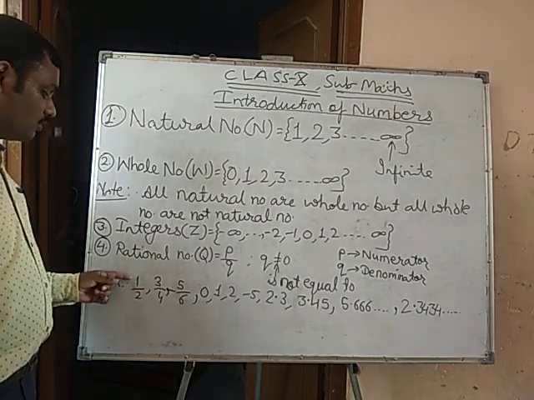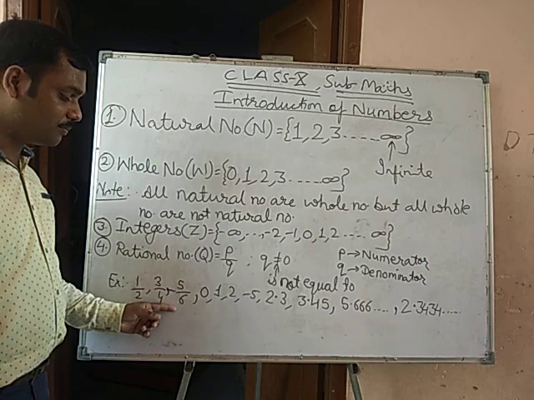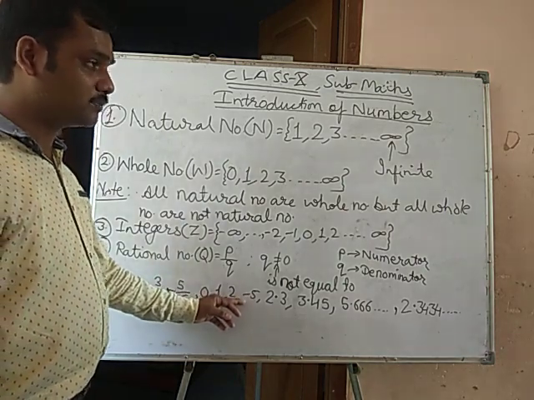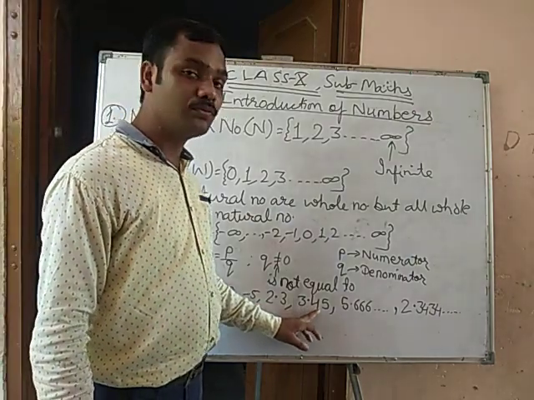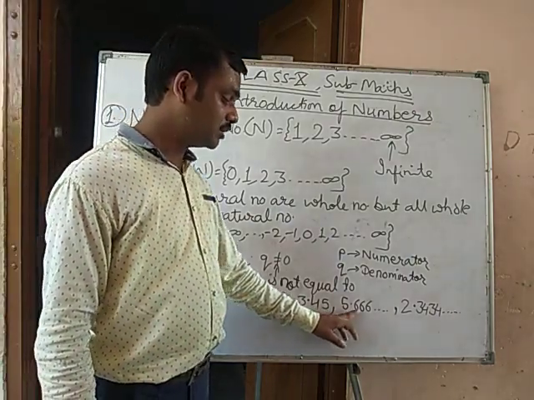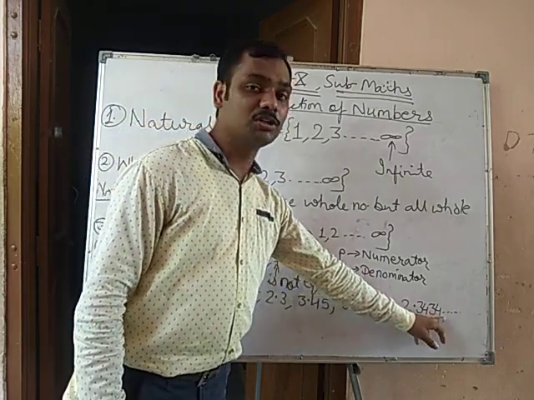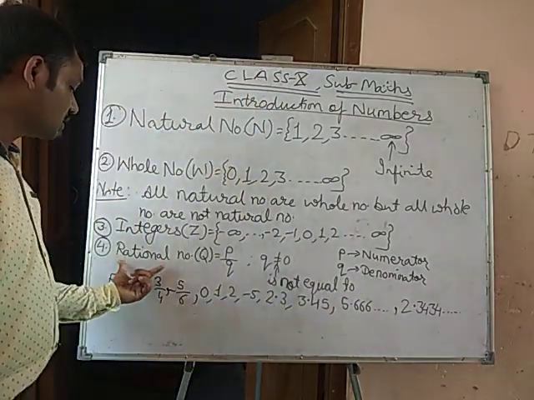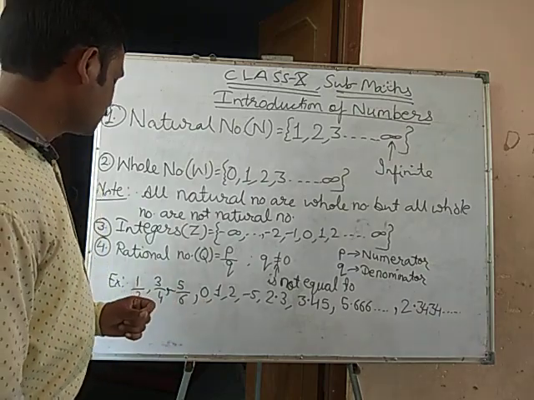Example: 1 upon 2, 3 upon 4, minus 5 upon 6, 0, 1, 2, minus 5, 2.3, 3.45, 5.666, 2.34343434, and so on. These numbers are rational numbers.